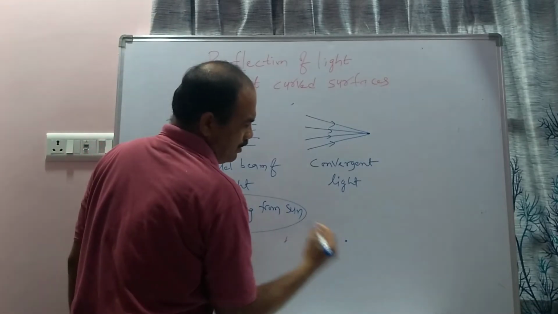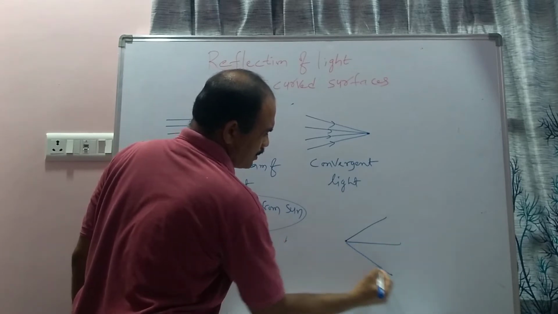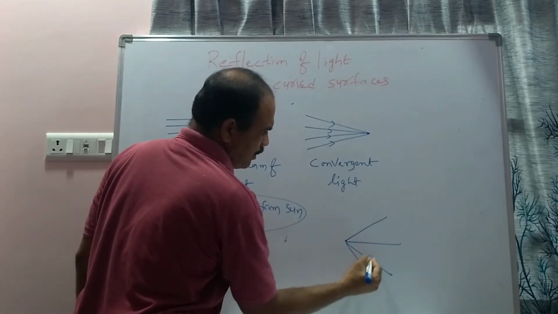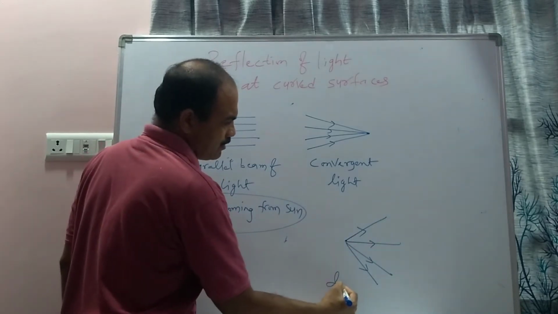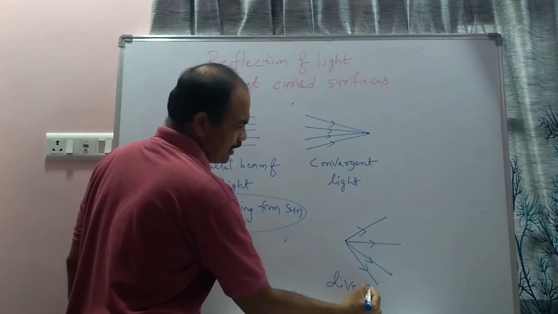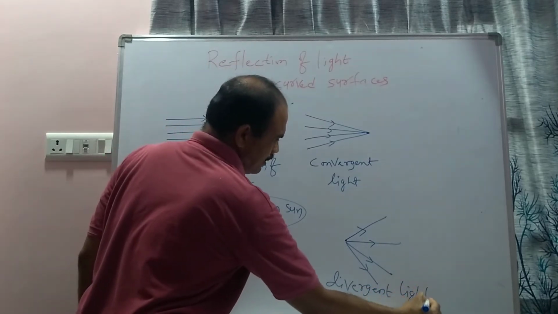For example, when all the light rays are coming from a point, this type of light will be called divergent light.